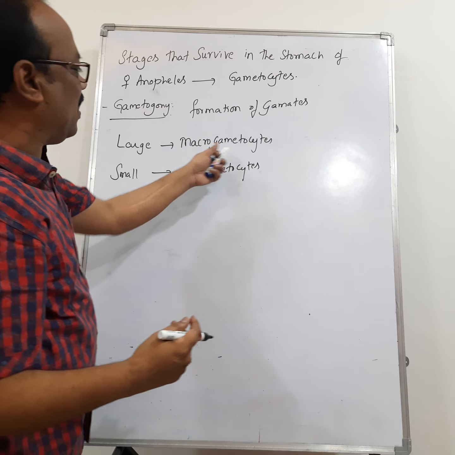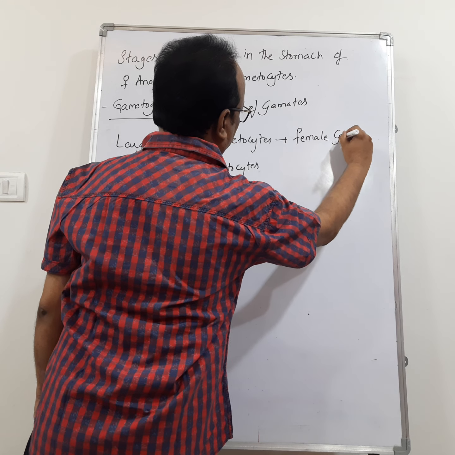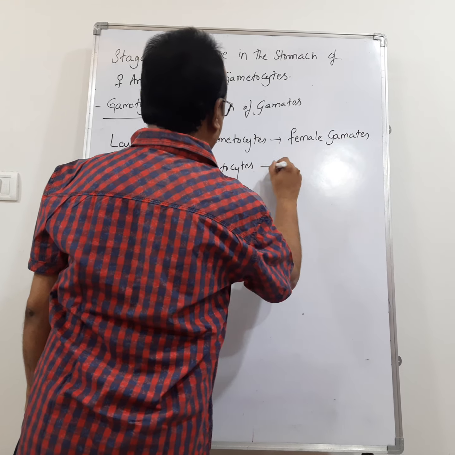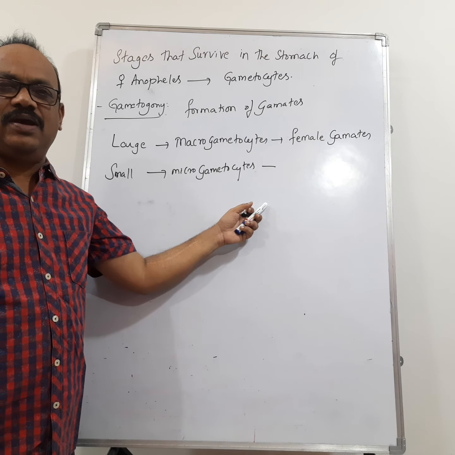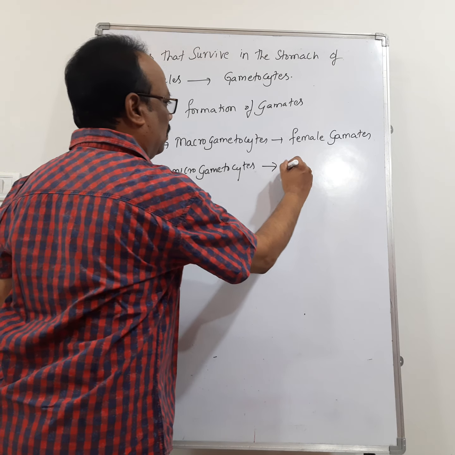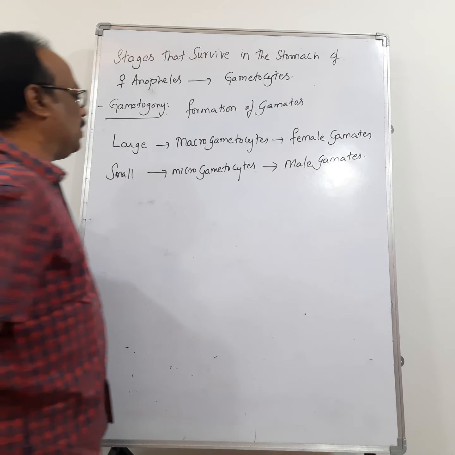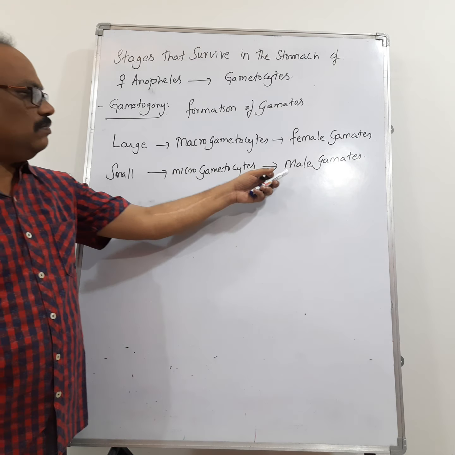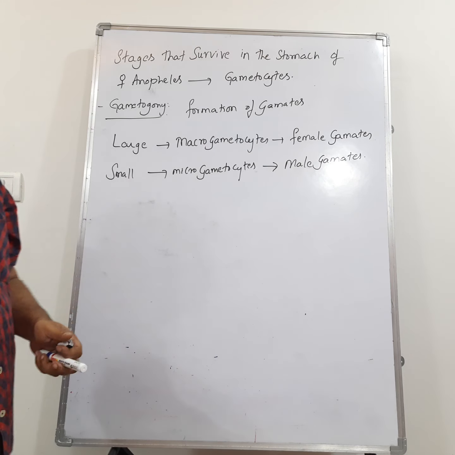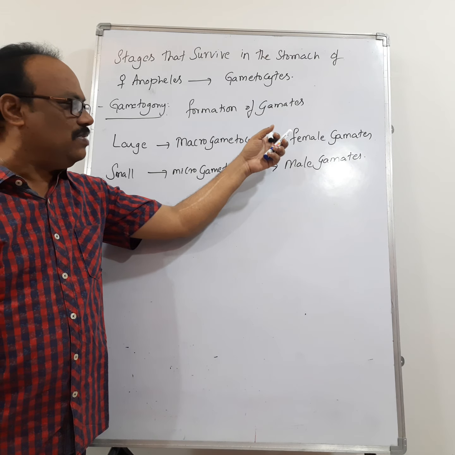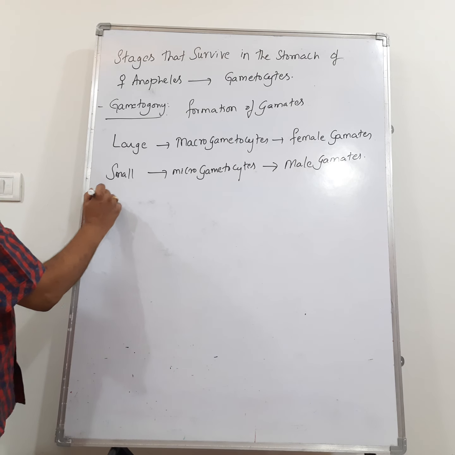Right. So these macrogametocytes develop into female gametes. The macrogametocytes are developing into what? Female gametes. Then what about the microgametocytes? Microgametocytes are developing into male gametes. Now, after the formation of the male and female gametes, fertilization takes place. Let us see that also now.